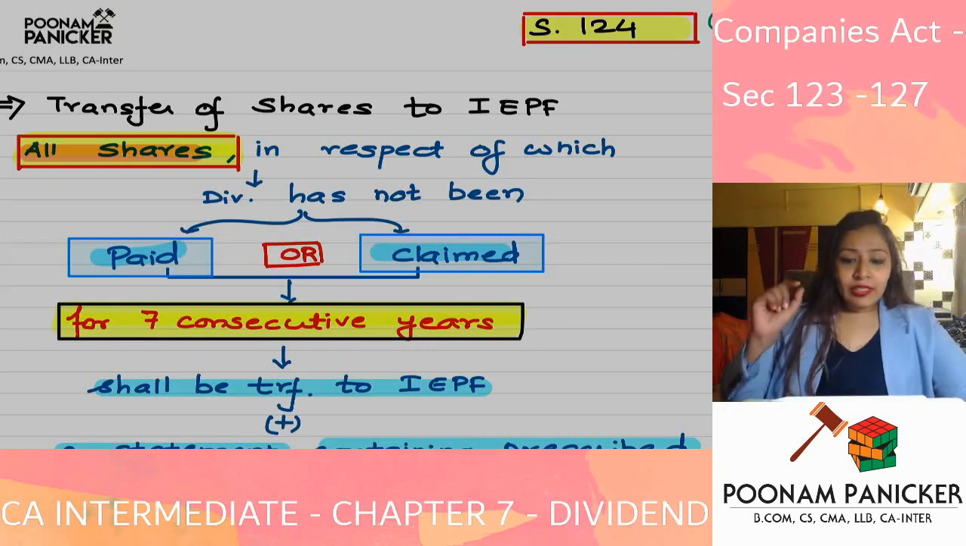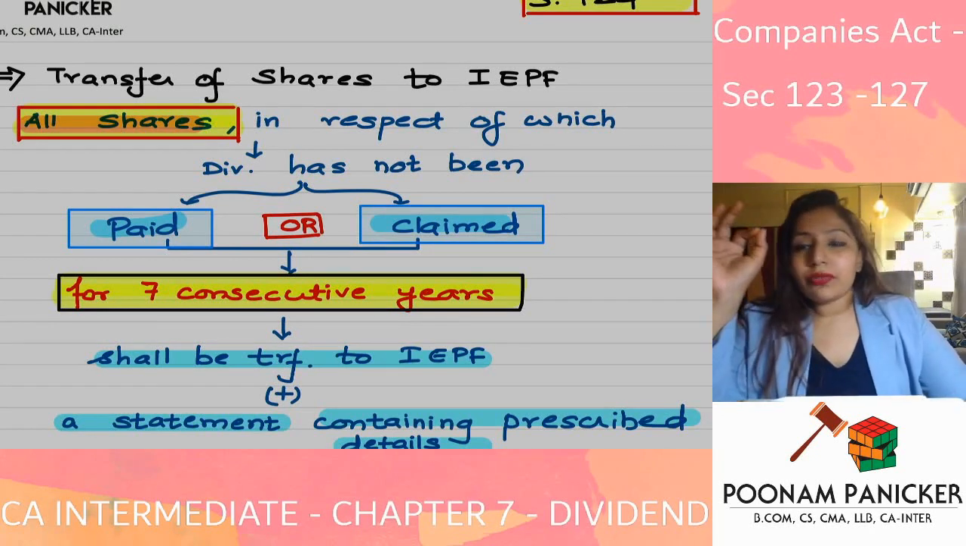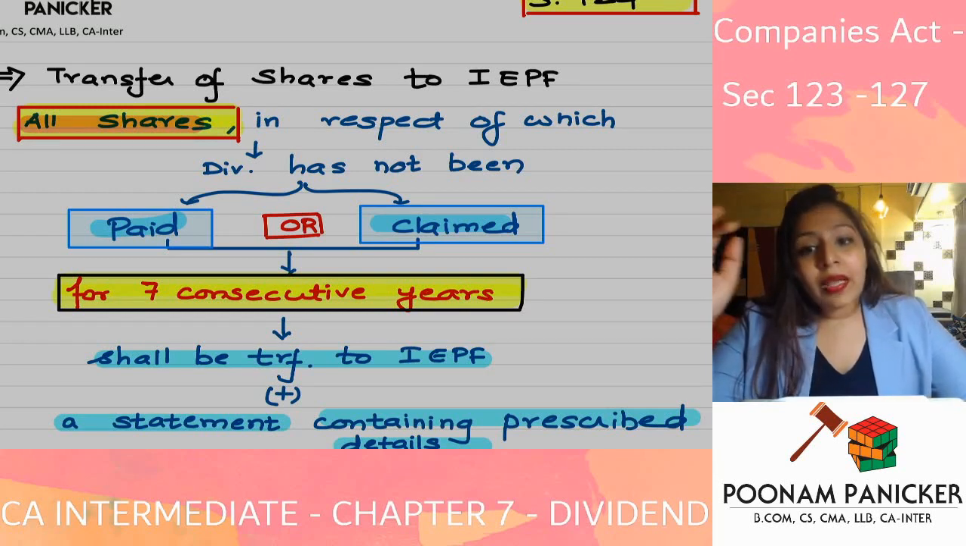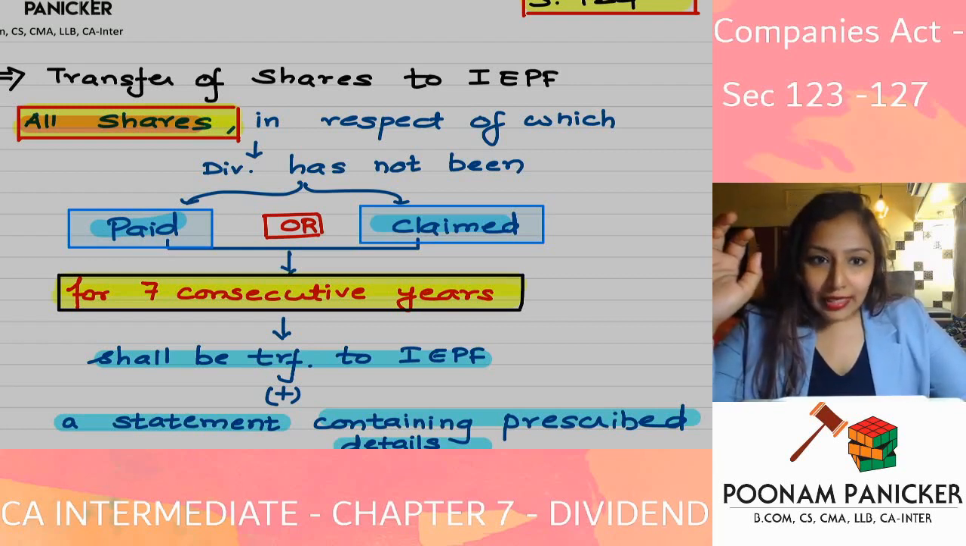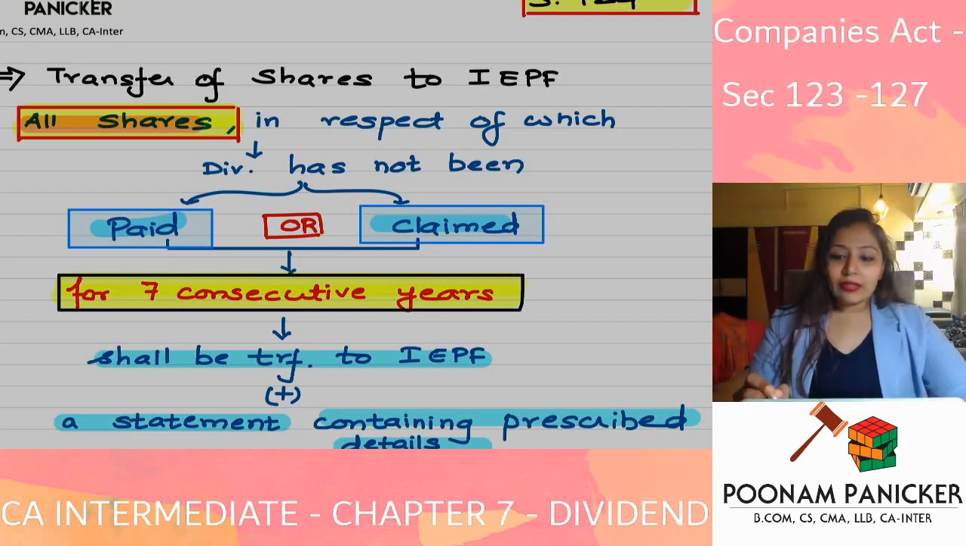So now we just have to cover one more provision under section 124, which is going to be talking about transfer of shares to the Investor Education and Protection Fund. This provision of section 124 says that all the shares in respect of which the dividend has not been claimed or not been paid by the company for a period of how many consecutive years? 7 consecutive years. Then whatever dividend has to go to IEPF will go to IEPF, that we have already seen. But will those shares also be transferred to IEPF?